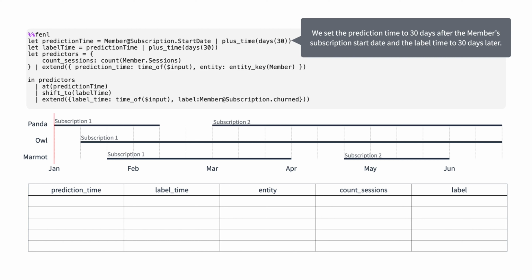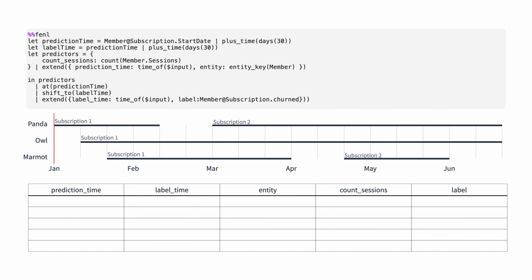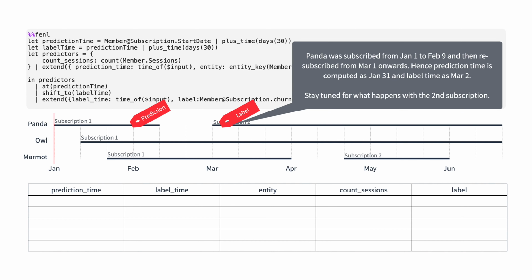We set the prediction time to 30 days after the member's subscription start date and the label time to 30 days later. Panda was subscribed from January 1st to February 9th and then resubscribed from March 1st onwards. Hence, prediction time is computed as January 31st and label time as March 2nd. Stay tuned for what happens with the second subscription.